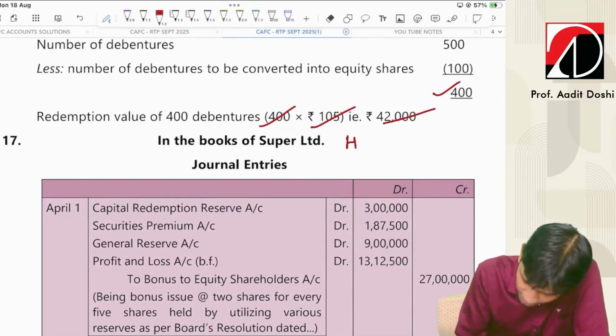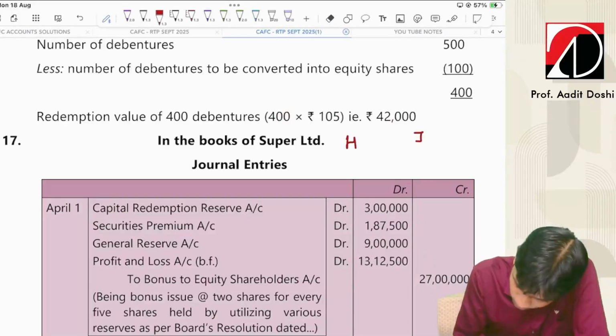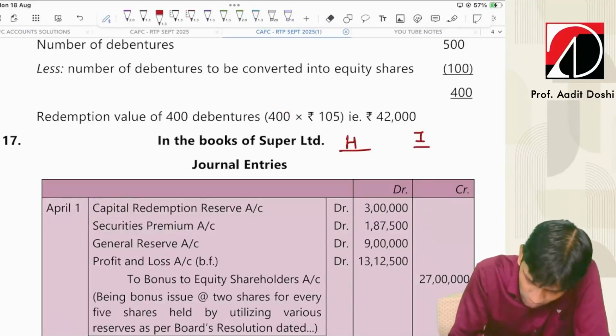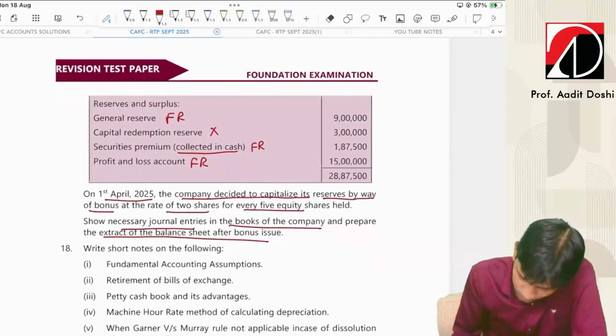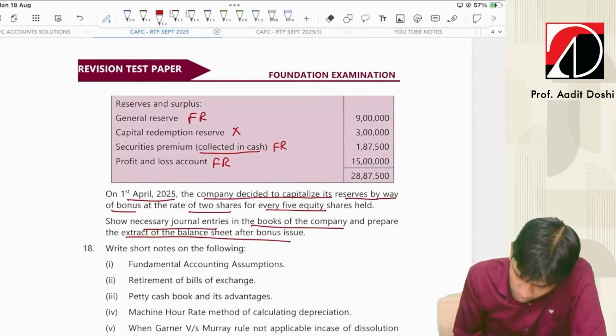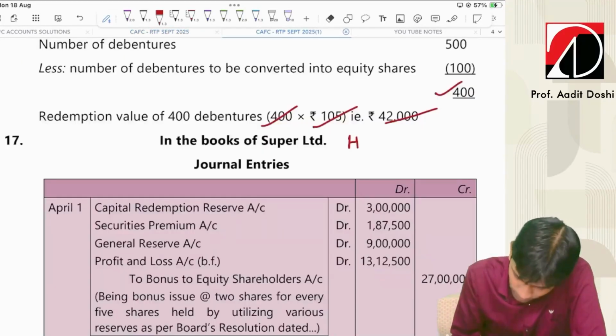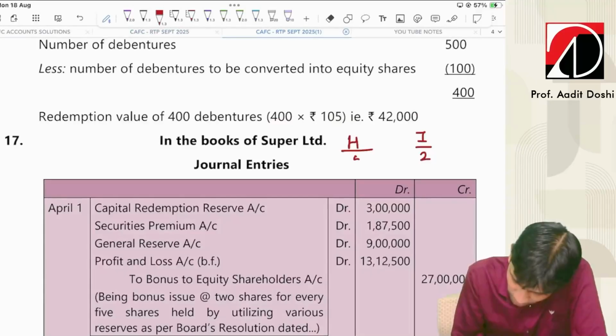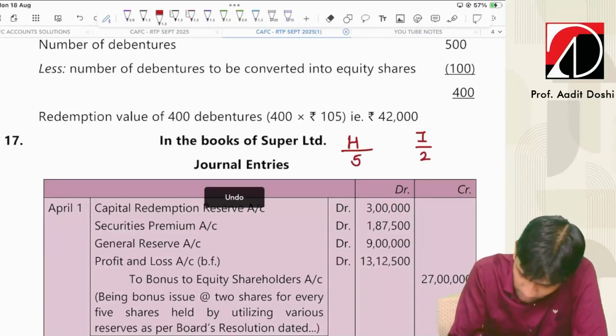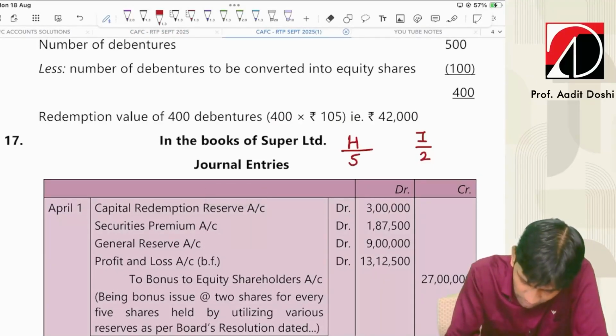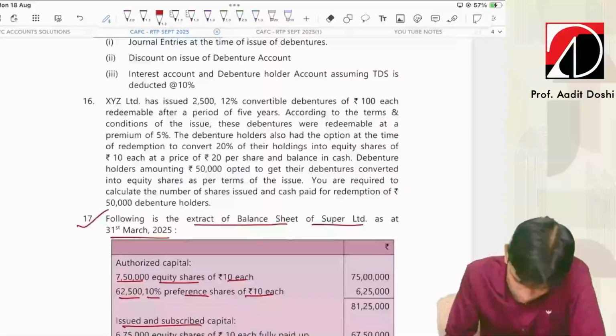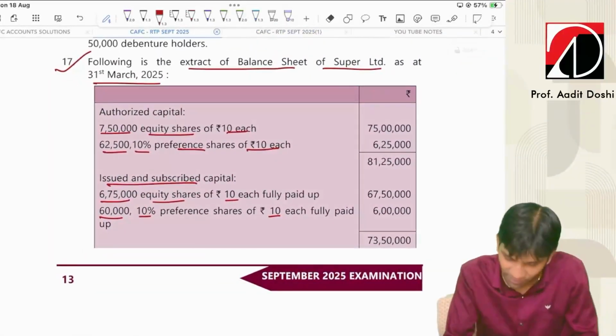We'll write here held and issued. What was the ratio given? 2 shares for every 5 held. How many shares did the company have? Equity shares 6,75,000.